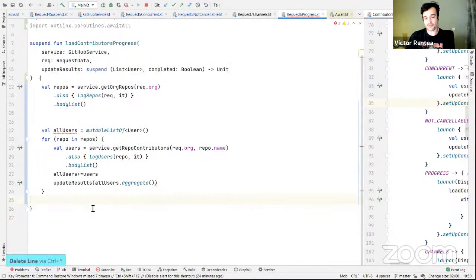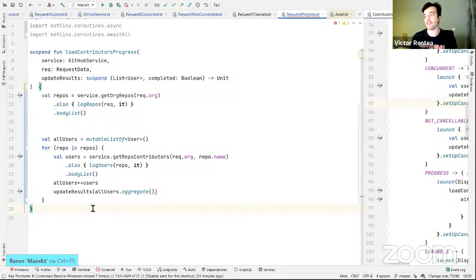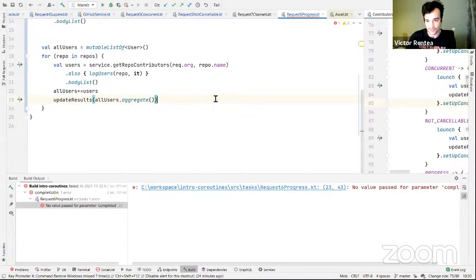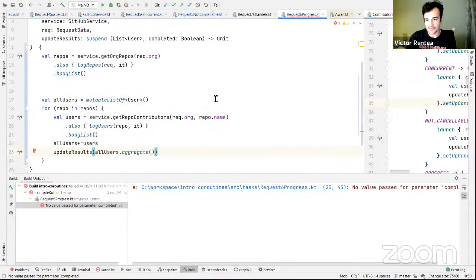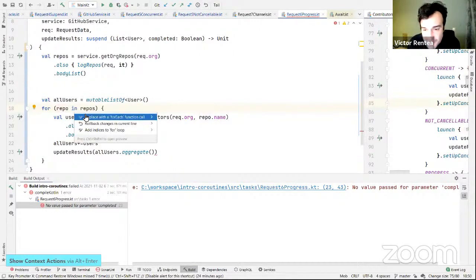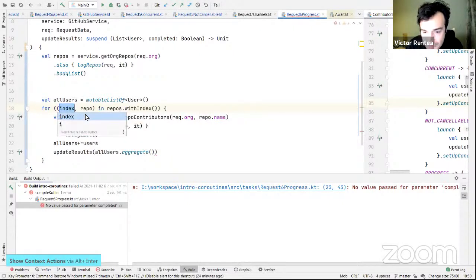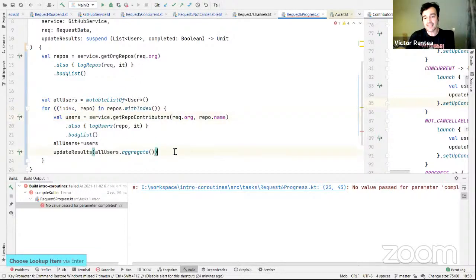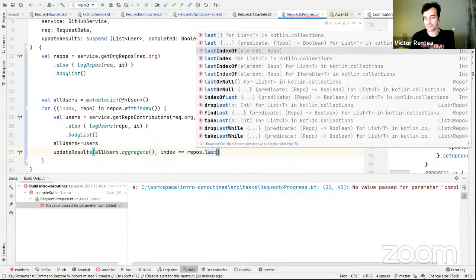Now, super important that I'm running in a single thread. You will see me doing a miserable thing right now. But first, let's test it works. But it doesn't. What does it say? Oh, completed. I have to keep track whether I completed the execution or not. For that purpose, I will switch this to using indexed. How do you do that? Index. And I will see whether or not I am on the last index. So if index equals repos last index.